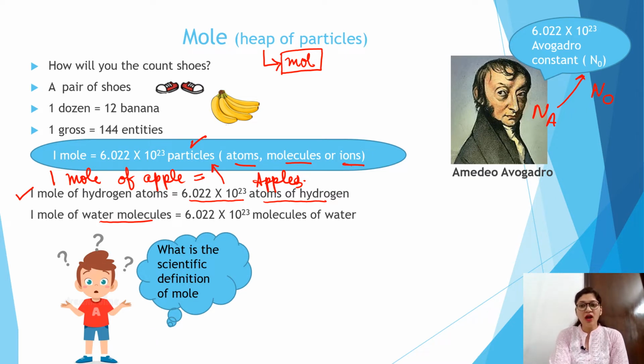To find the answer to this question, we have to understand certain concepts.